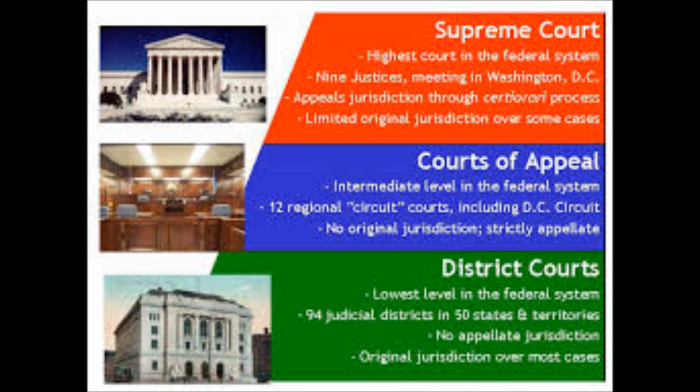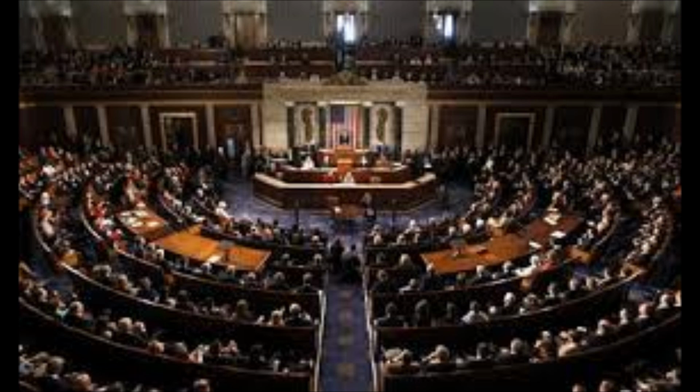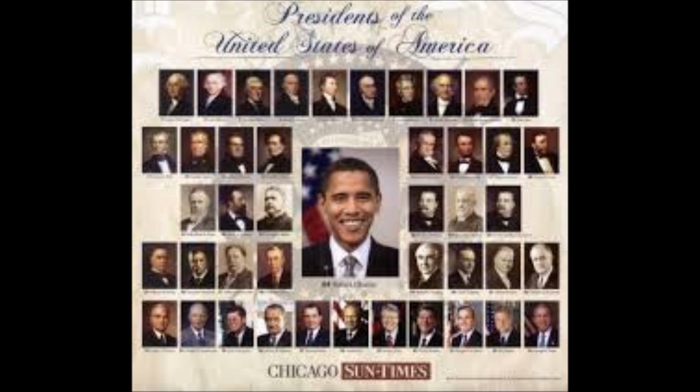The federal court system hears cases involving the constitutionality of a law, cases involving the laws and treaties of the U.S., ambassadors and public ministers, disputes between two or more states, admiralty law, also known as maritime law, and bankruptcy cases. The federal judiciary operates separately from the executive and legislative branches, but often works with them as the Constitution requires. These federal laws are passed by Congress and signed by the President.